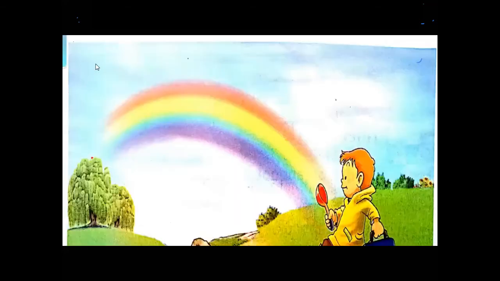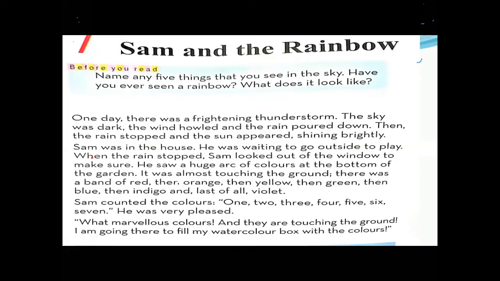Okay, students? Now I'm going to make you understand what this text tells you. This text is telling you that one day there was a frightening thunderstorm. Who's telling it? Sam. It's all about Sam and his father. Sam is talking to his father. What does he see on the ground? One day there was a frightening thunderstorm.